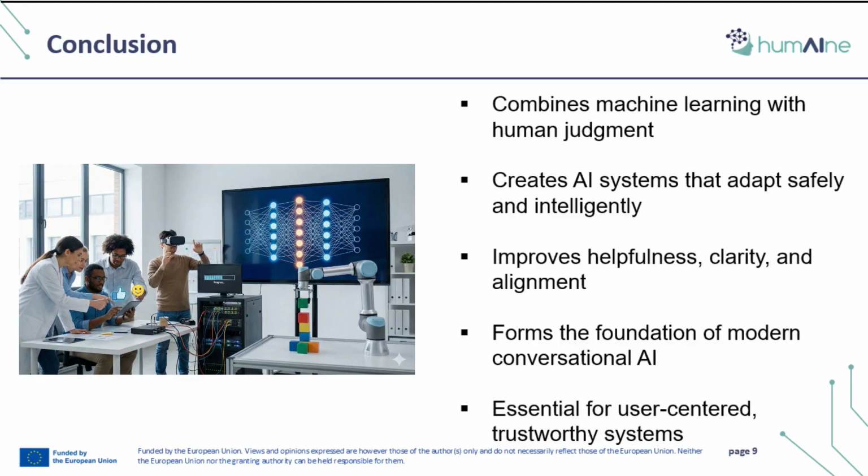Reinforcement learning with human feedback brings together the strengths of machine learning and human judgment. It allows AI systems to learn not only from data, but also directly from people, making them more reliable, safer, and better aligned with human expectations. Through this process, models like ChatGPT become more helpful, more intuitive, and more capable of responding in ways that truly support the user. RLHF is now a cornerstone of modern conversational AI. It plays a key role in building systems that people can trust, understand, and genuinely enjoy interacting with.